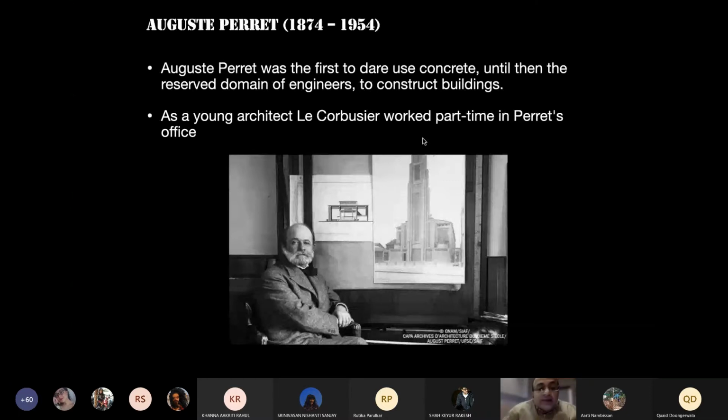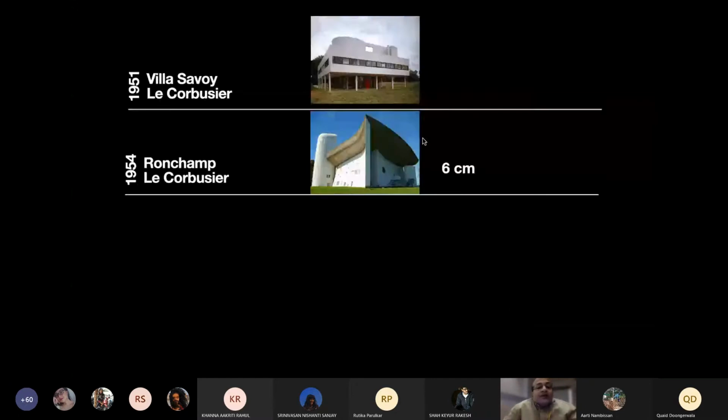Okay, and then you have Corbusier coming in, and he does this simple thing where you have a pilotis, and the beam which goes across. It's a very simple form, and then he starts trying to use it in Ronchamp, where he has a curved surface, but there are lots of beams going through.